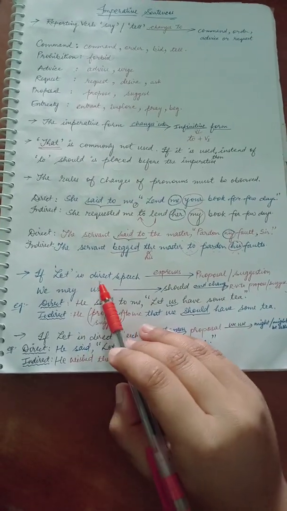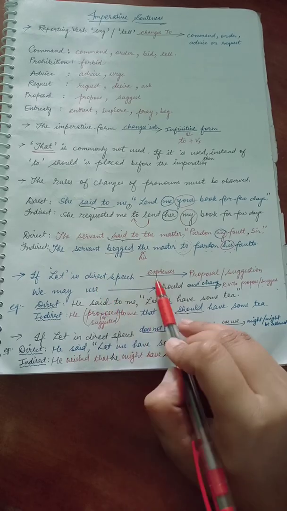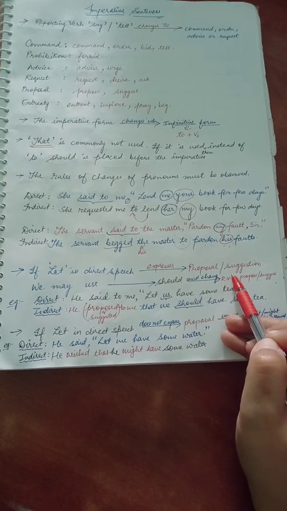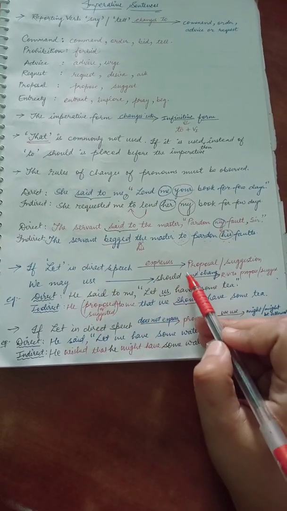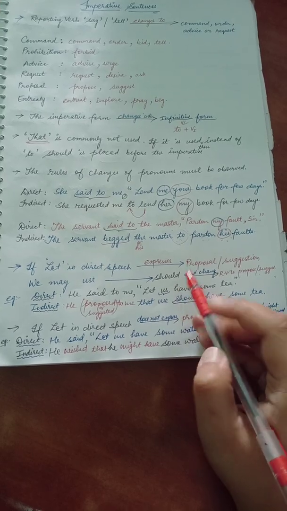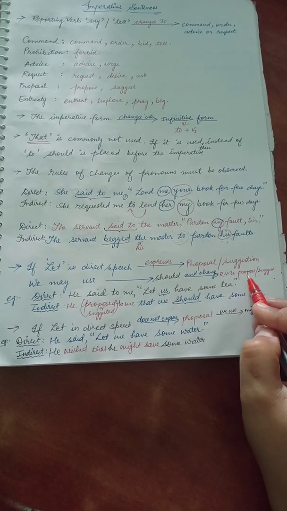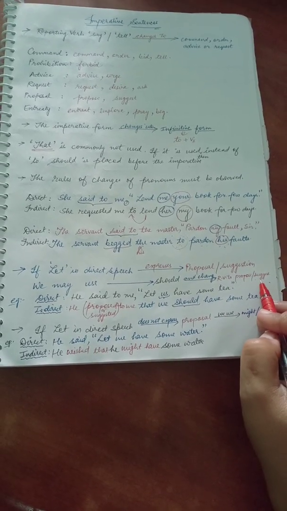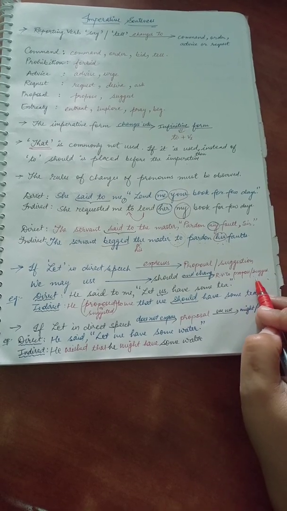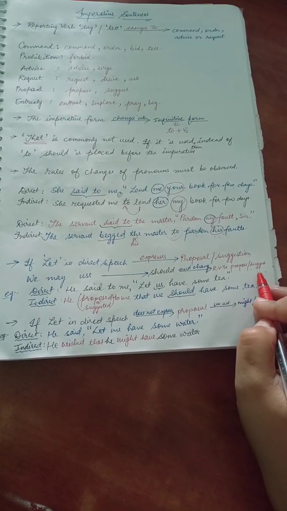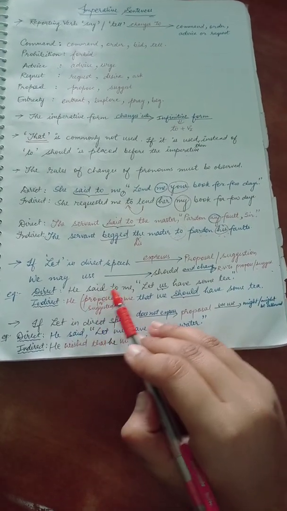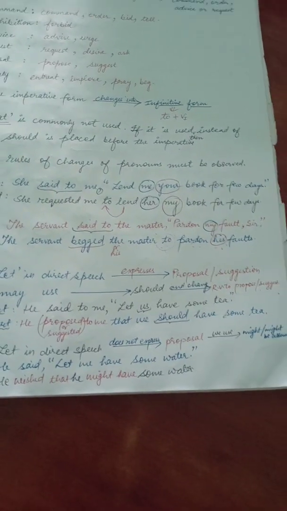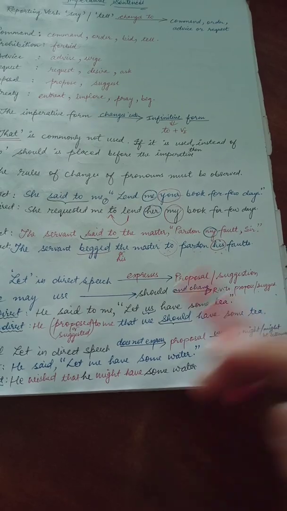Now in imperative sentences बच्चों let is also used. Okay, so if let is used in direct speech and it expresses proposal or suggestion, तो what we will use? We may use should का use करेंगे हम, and will change the reporting verb to propose या suggest. रिपोर्टिंग वर्ब को हम चेंज कर देंगे या तो प्रपोज में या सजेस्ट में. अगर सेड आ जाएगा तो प्रपोज्ड या सजेस्टेड. ओके, से है तो प्रपोज या सजेस्ट. अंडरस्टूड? See the example, he said to me, inverted commas begin, let us have some tea. Okay, now what we are going to use here? See, here let is used.